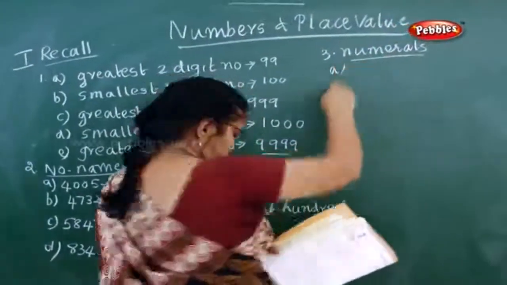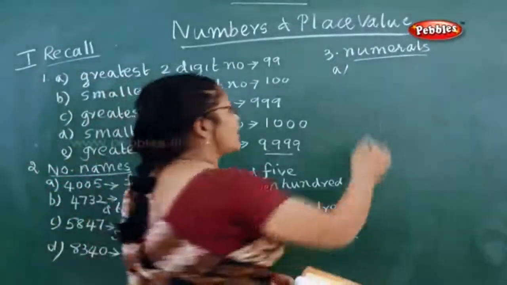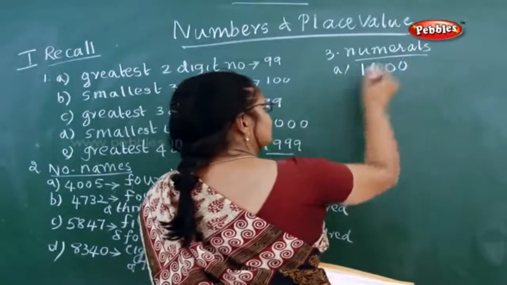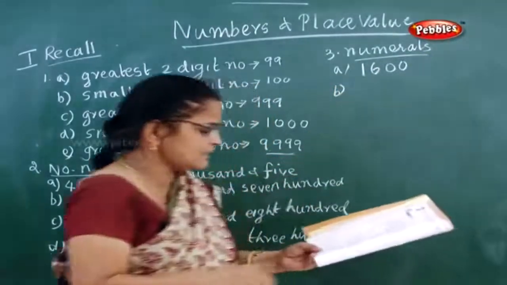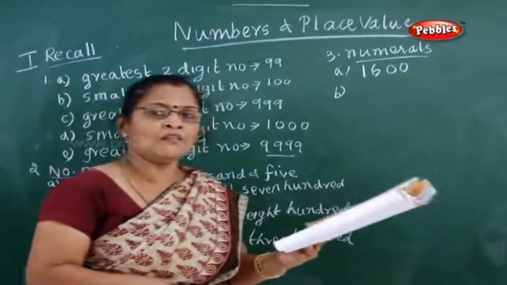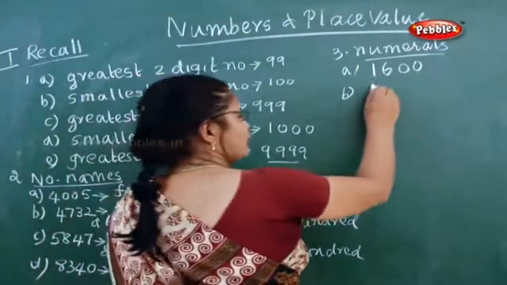Now first one in that, 1600. Now how will you write 1600? 1600 means 1600. Next one, 5042. How will you write 5042?